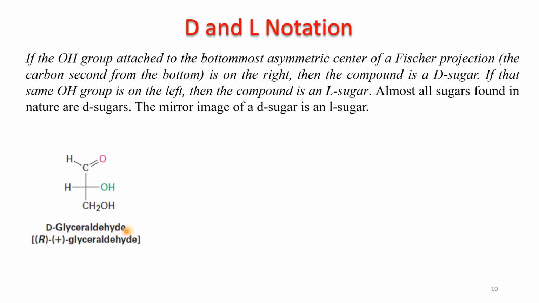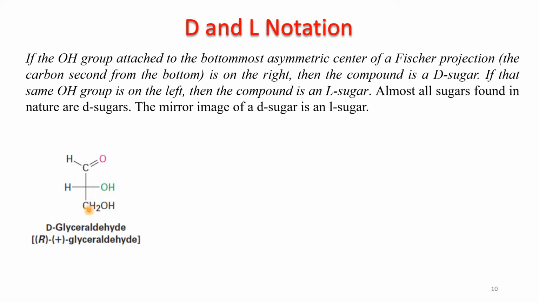This is diglyceraldehyde. This carbon is bottommost, but this carbon is not asymmetric carbon. So this carbon is on the bottom, but is also asymmetric. Asymmetric means it is bonded with 4 different groups. So there are two conditions. It should be the bottommost and it should be asymmetric.